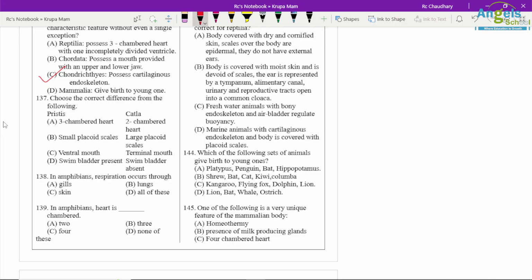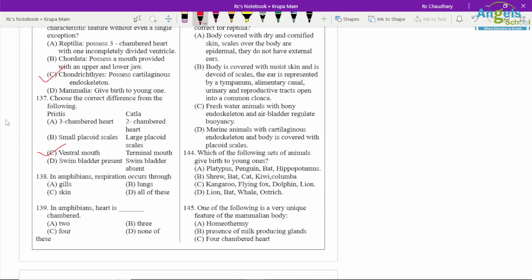Choose the correct option for Pristis and Catla. Both have a two-chamber heart, the wrong option. Pristis has placoid scales and Catla has cycloid scales. Ventral mouth, terminal mouth, so opposite, only one option is right. Pristis has a ventral mouth and Catla has a terminal mouth. The swim bladder detail is also given reversed.